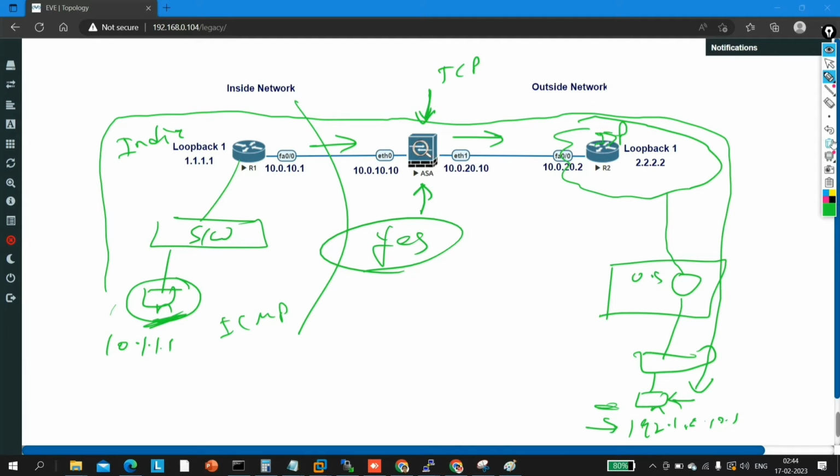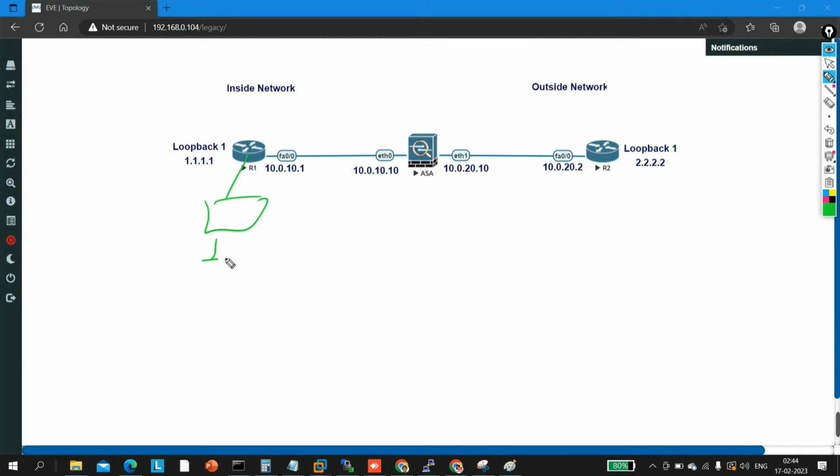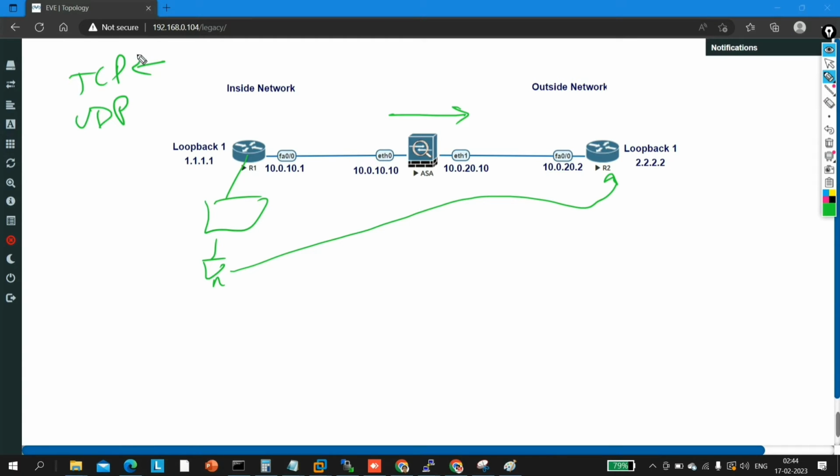Next question. Suppose this machine wants to take telnet access of this router R2. Do you think this ASA firewall will allow telnet traffic from inside to outside? Tell me, telnet uses which type of service at the transport layer, TCP or UDP? It uses TCP, and by default TCP traffic is allowed. That means this PC can telnet to router number 2. Got it? Hope it's clear to you.